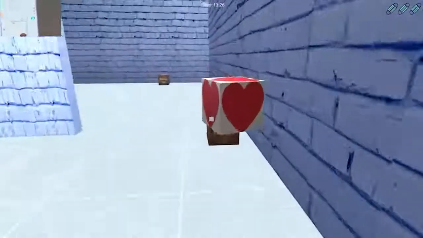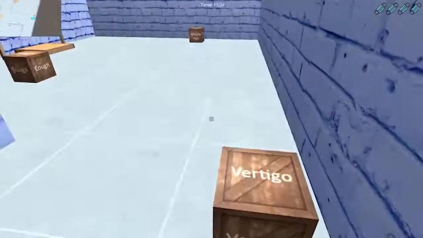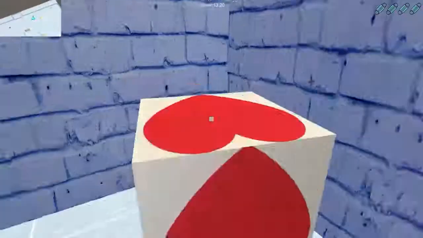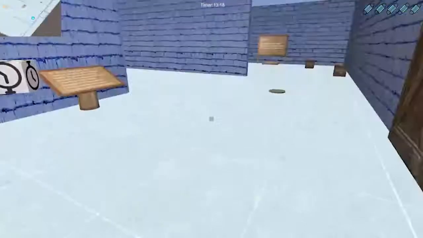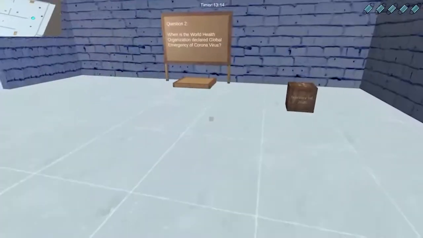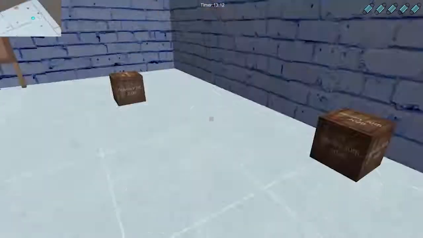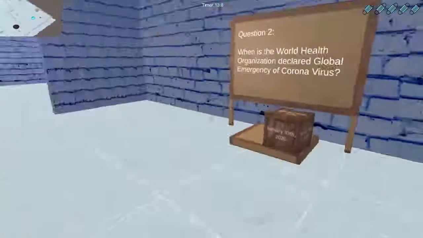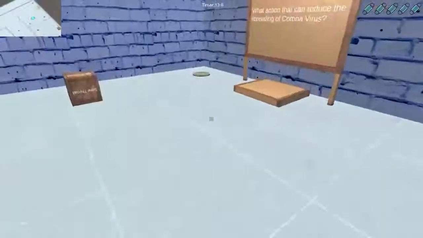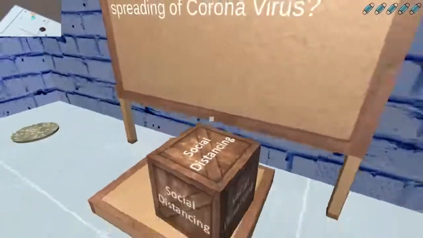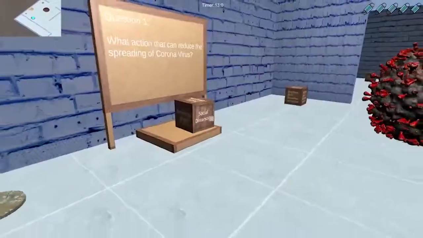So right now my HP is only 3. Let's take this HP box. It will add 1 to your HP, as you can see at the top right of the screen. If your HP reaches 0, the game will be over. Let's continue answering the question. Correct, which gives the correct sound effect. This one. Okay.